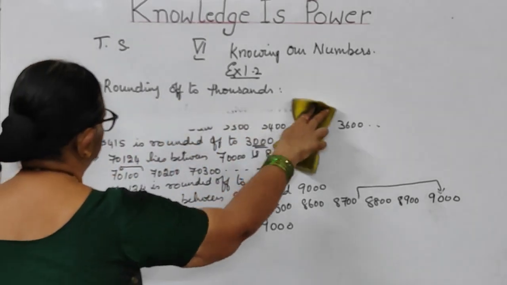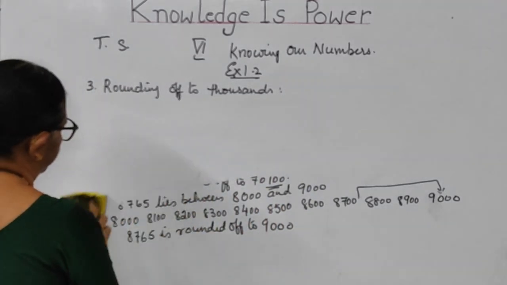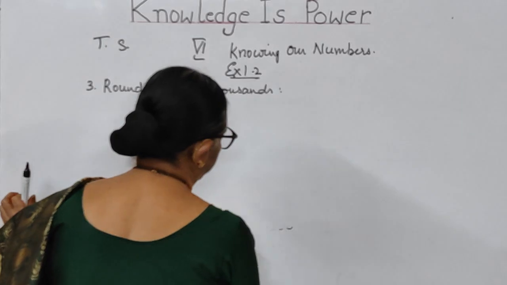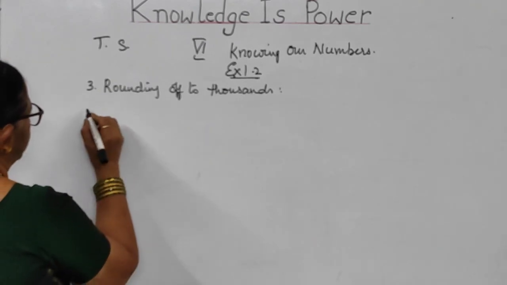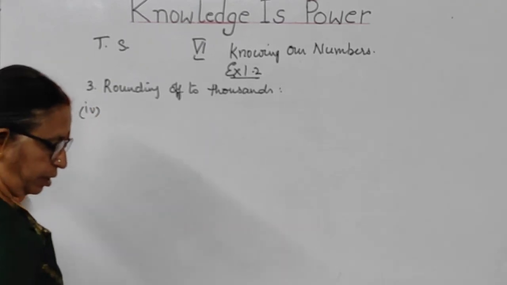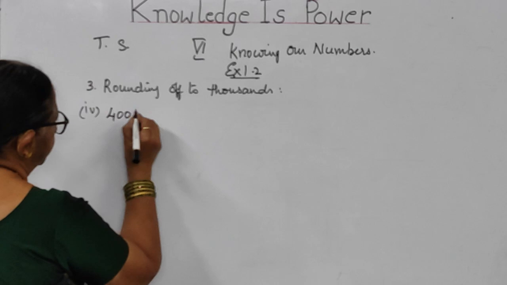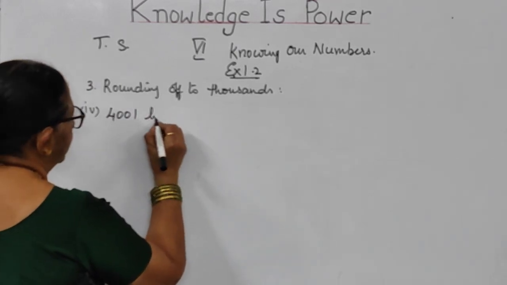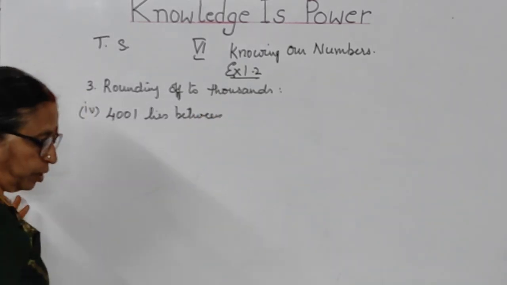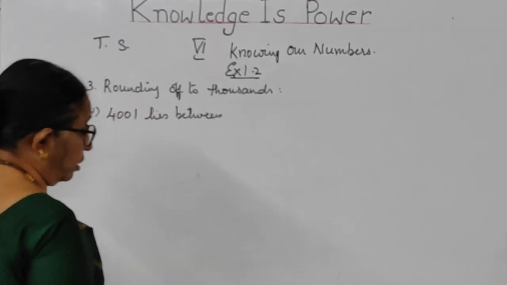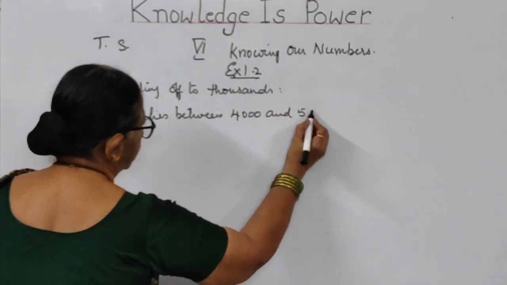Now we will go to the fourth bit of the same problem, rounding off to thousands. What is the fourth bit, children? The fourth bit is 4,001. It lies between what values, children? Since he is asking about thousands, it is 4,000 and 5,000.